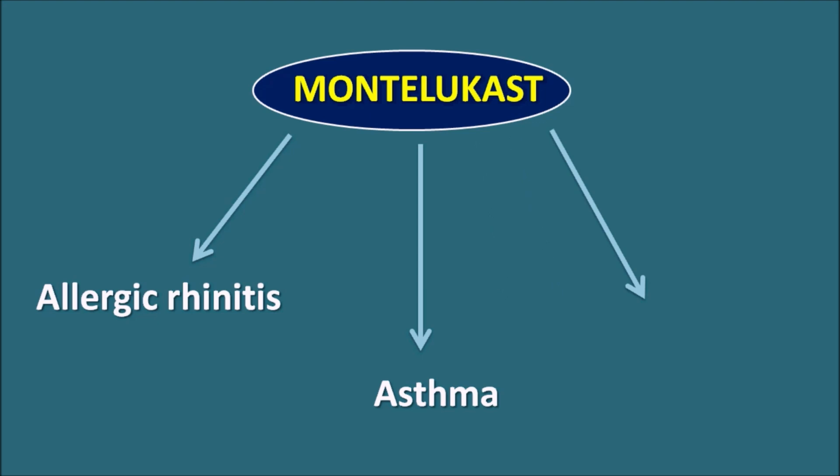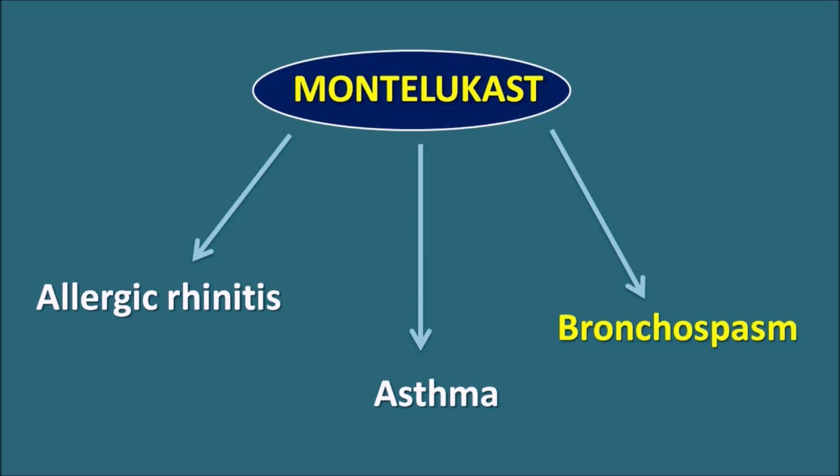It can also be used in the treatment of bronchospasm induced by exercise. During exercise, the bronchi should be dilated in order to produce more gaseous exchange. But in a few people, the bronchioles get constricted, resulting in sudden difficulty in breathing. In such conditions, Montelukast can be given before the exercise such that it can decrease the sudden attack of bronchospasm during the exercise. In this way, this drug is used as a bronchodilator as well as an anti-allergic substance.